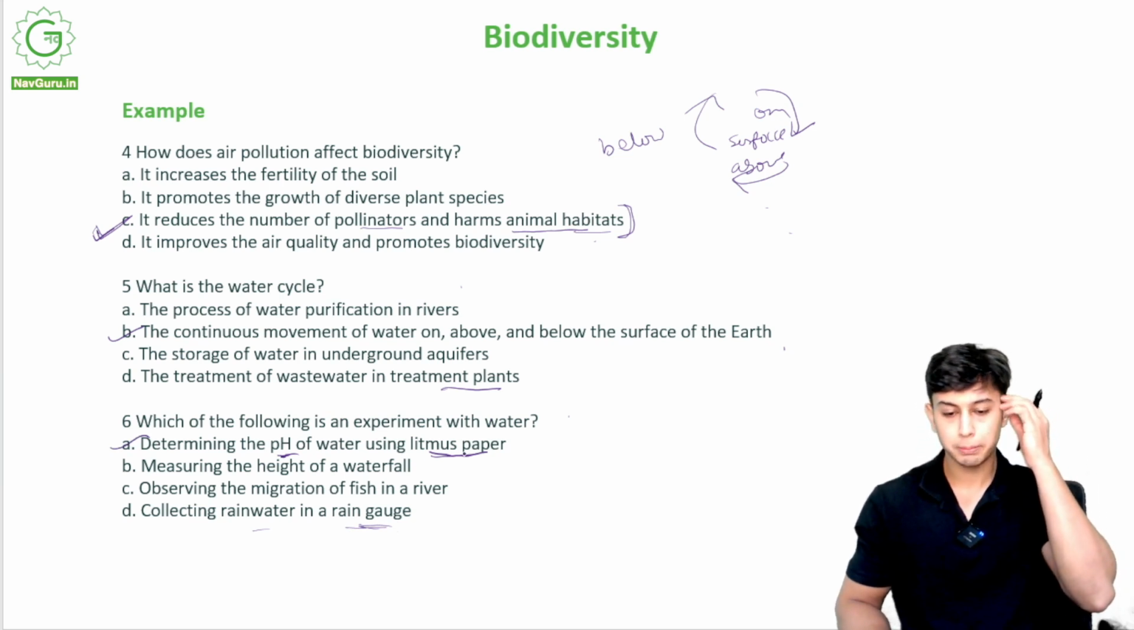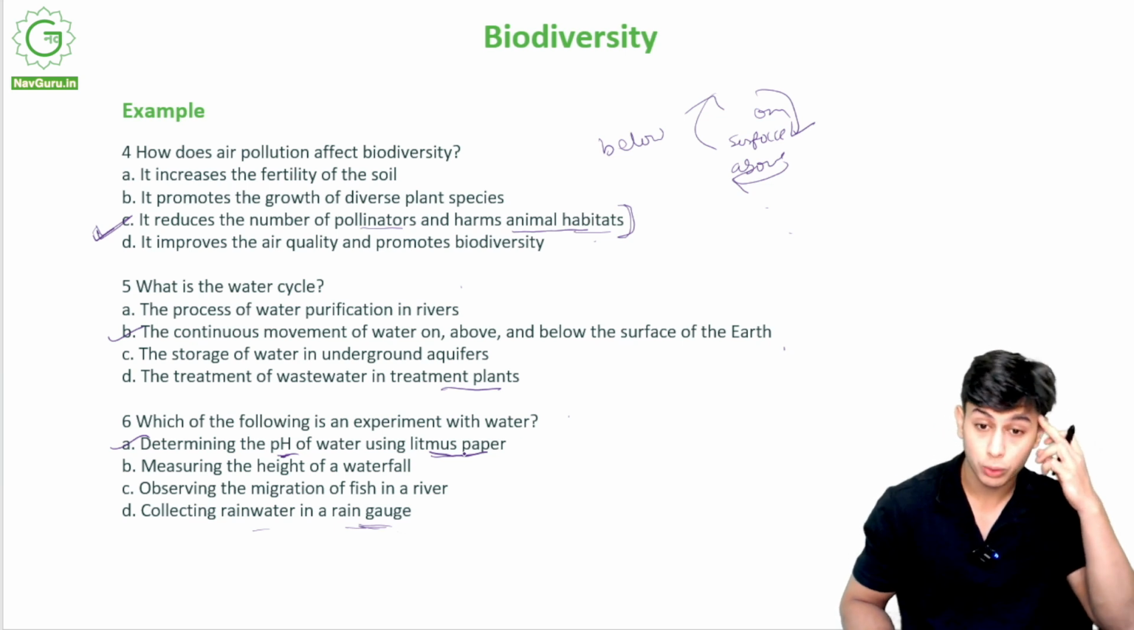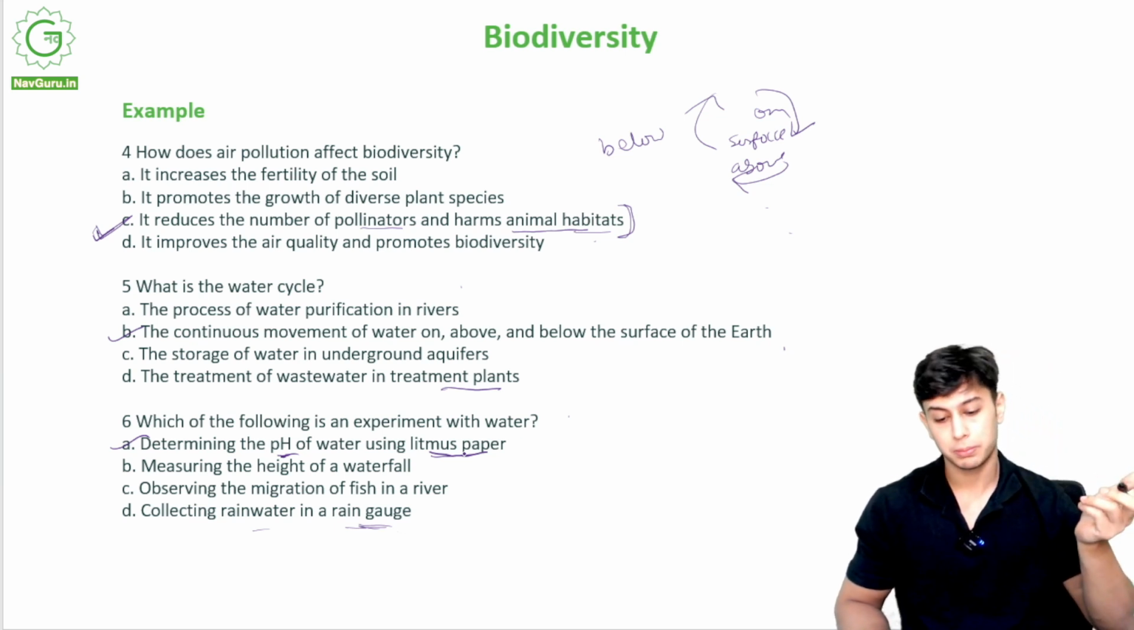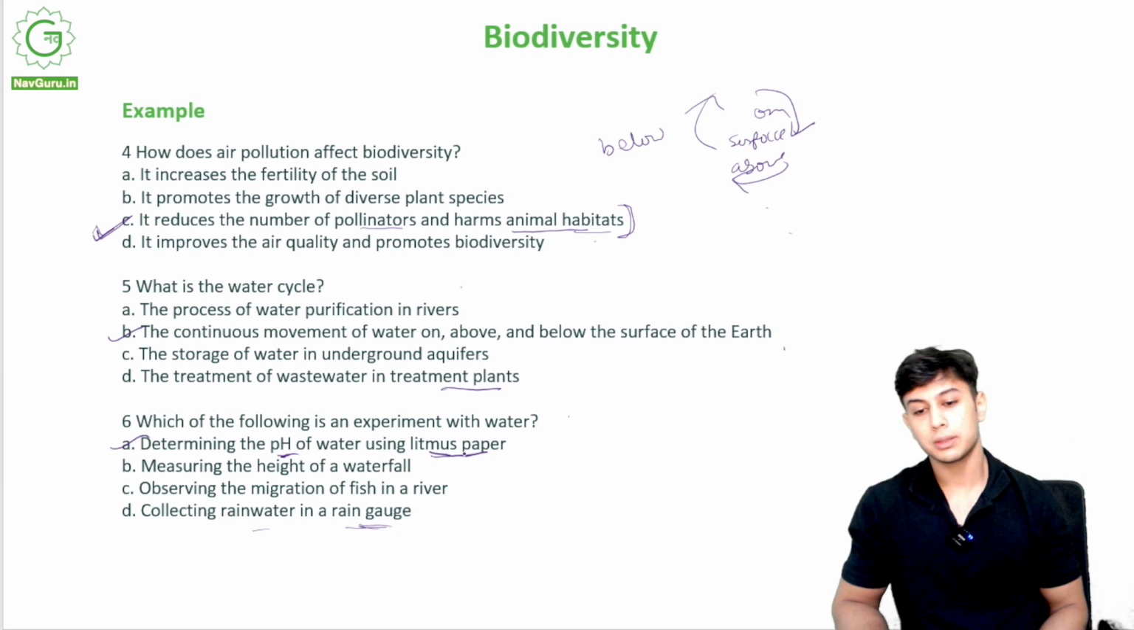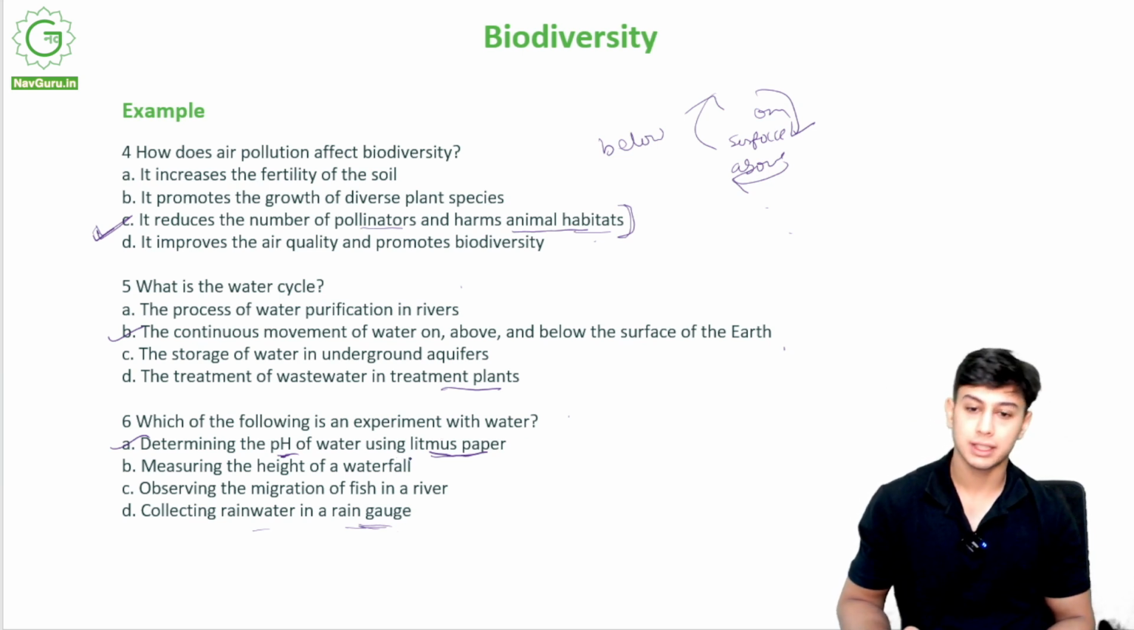So we determine the pH, meaning how acidic that water is, using litmus paper, right? pH determination means how acidic it is or basic it is.